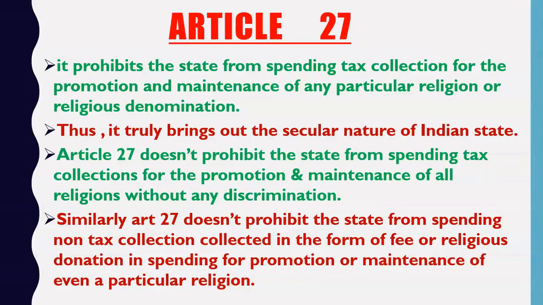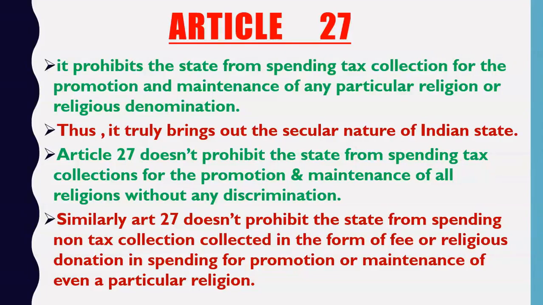Now government cannot use this tax money for the promotion of any one religion. For example, government cannot use this tax money for the promotion of only Hinduism, only Islam or any other religion. So government cannot discriminate between the religions.